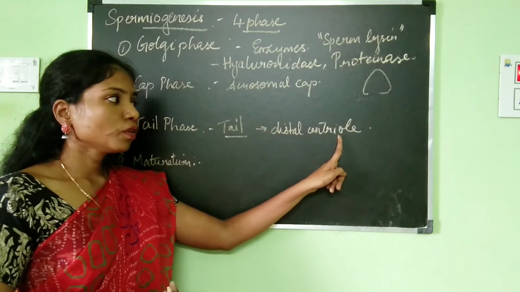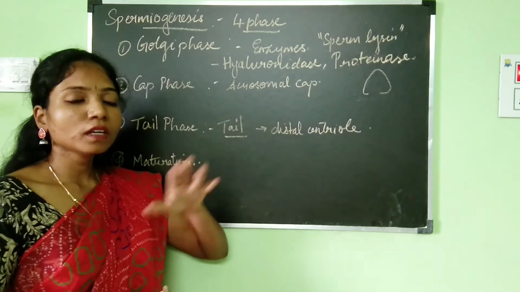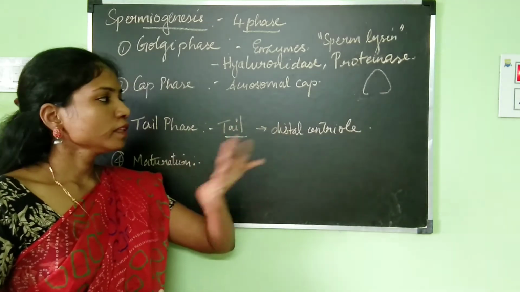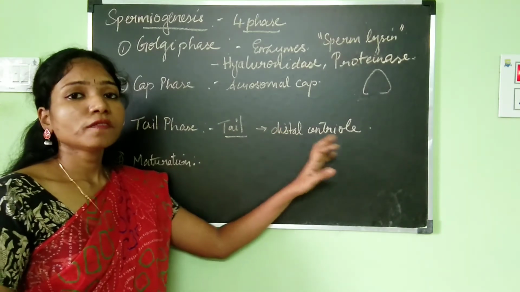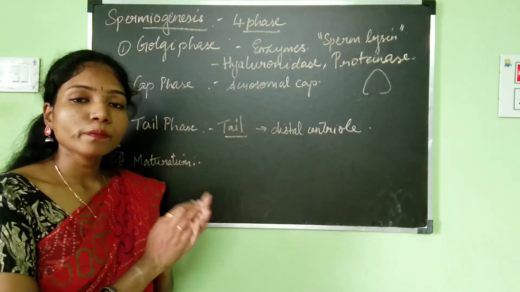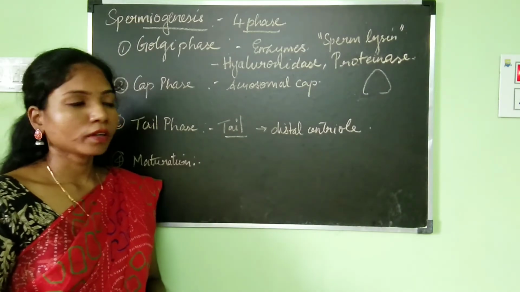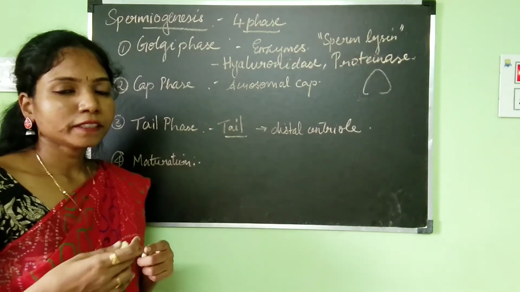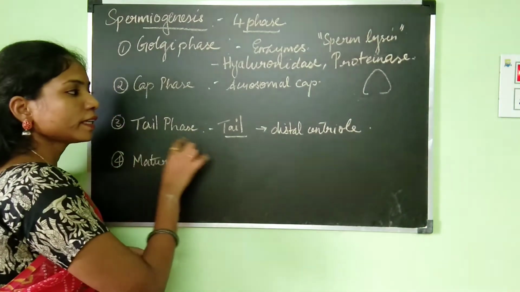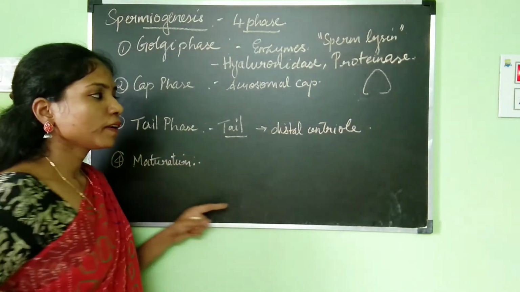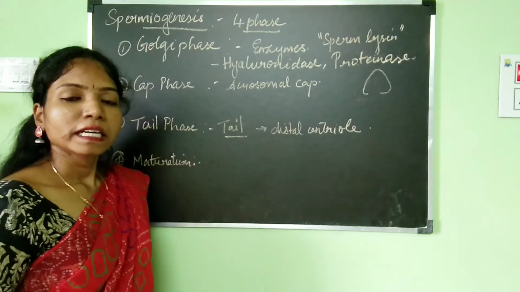And the distal centriole is present a little away from the nucleus, so it is known as the distal centriole. The work of the distal centriole is to form the tail of the sperm. We will discuss the proximal centriole when we talk about the structure of the sperm again. So in the tail phase, the tail is going to be developed with the help of the distal centriole.